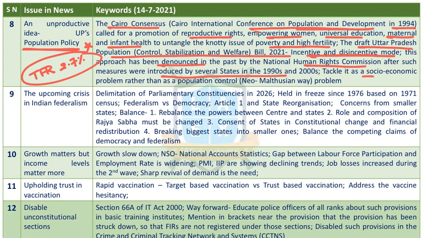So population needs to be seen as a socio-economic issue, not as a population control issue as in the Neo-Malthusian way. Malthusian theory says that population grows, but food supplies might not grow in proportion to the population, so population control should be there. Otherwise, countries would face problems. That's Malthusian theory. That should not be the method now. It should be considered from the socio-economic perspective as per the Cairo Consensus.